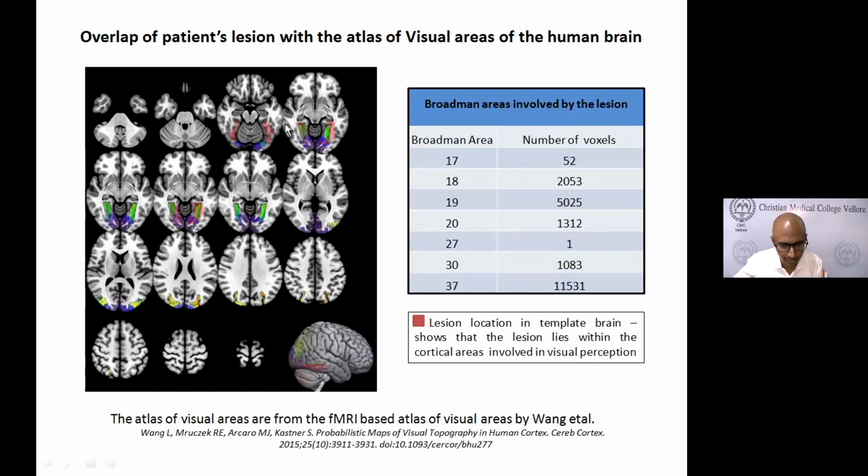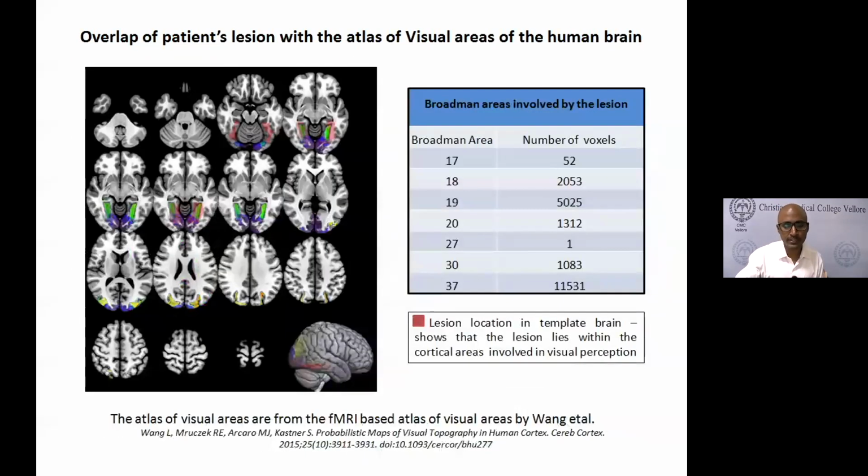Here the red is the lesion, and the colored areas like the green, blue, and purple are all the other visual networks of the brain. We'll come to that in more detail. We can also overlap it with the Brodmann's atlas and find out which areas and how many voxels are involved in each part. You can do statistics, a chi-square or a t-test, with your behavioral scores. But here we had only one patient, so our goal was not to do statistics, but just to find out what areas of the brain were involved.